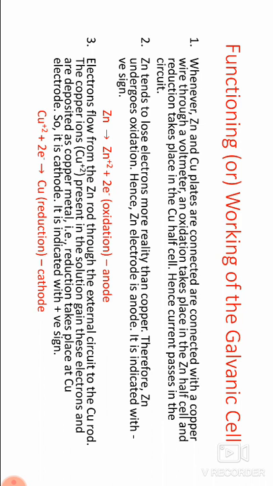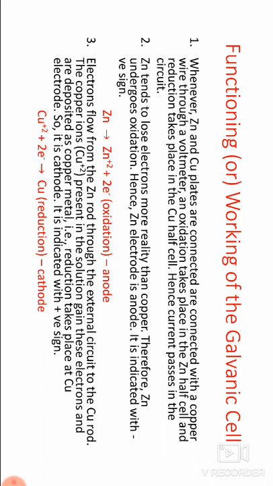Hence, current passes in the circuit. Zinc tends to lose electrons more readily than copper. Therefore, zinc undergoes oxidation. Hence, zinc electrode is anode. It is indicated with a negative sign.